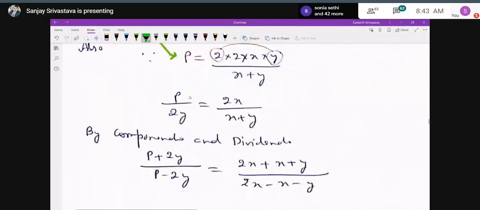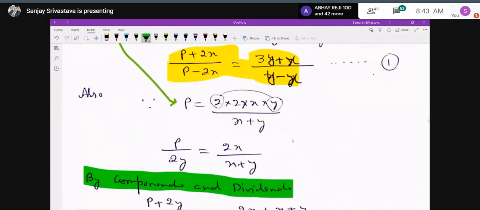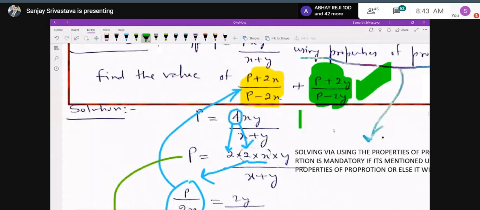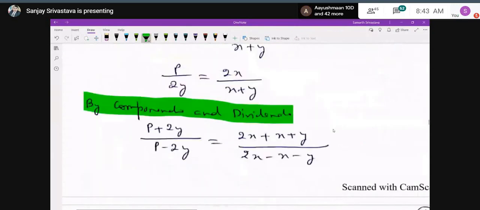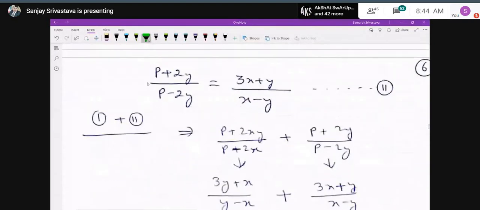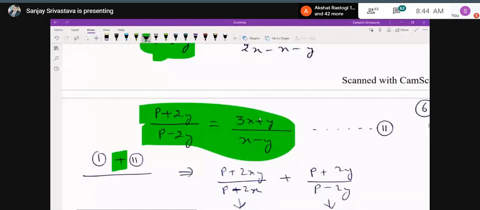So if I apply componendo and dividendo in this proportion, then again you will get P plus 2y upon P minus 2y. That is numerator plus denominator, numerator minus denominator, on both the sides I have applied: 2x plus x plus y upon 2x minus x minus y. So you will get the value of P plus 2y upon P minus 2y as 3x plus y upon x minus y. Now we have got the value of both the terms.